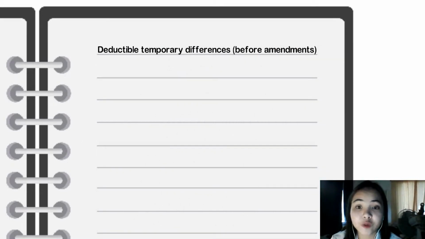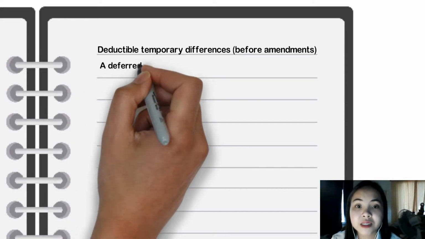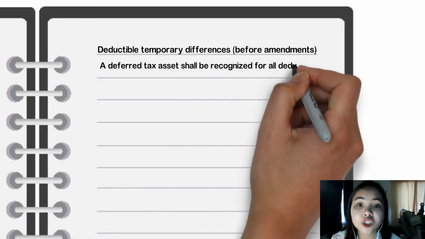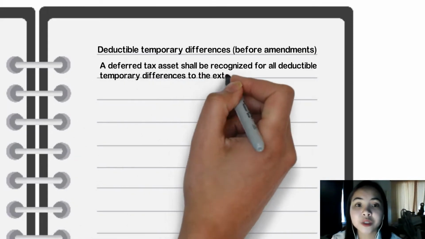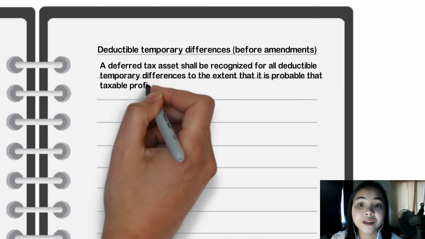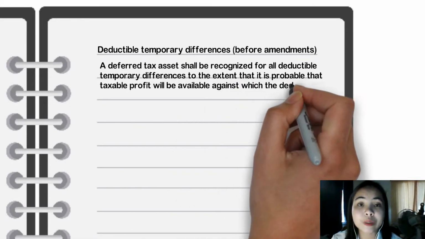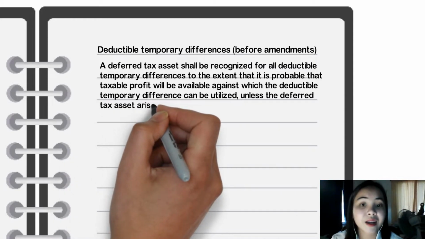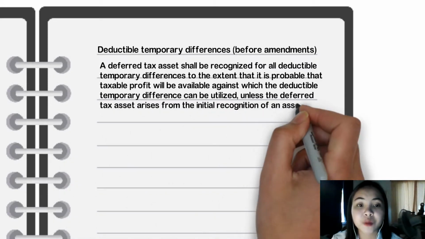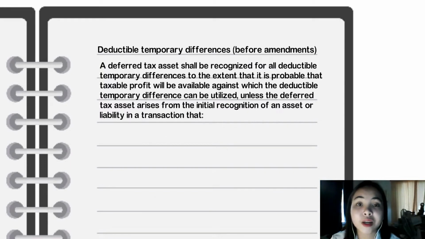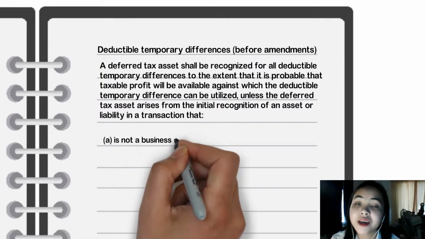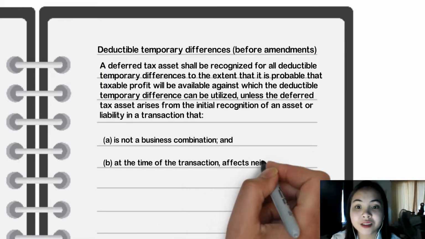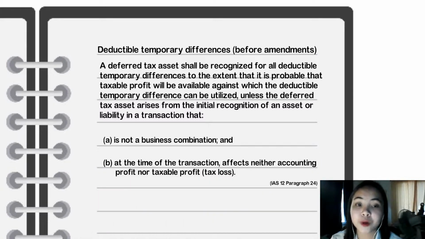Also, in paragraph 24, which is about the deductible temporary differences, before the amendments, it states that a deferred tax asset shall be recognized for all the deductible temporary differences to the extent that it is probable that the taxable profit will be available against which the deductible temporary difference can be utilized, unless the deferred tax asset arises from the initial recognition of an asset or liability in a transaction that is not a business combination and at the time of the transaction affects neither accounting profit nor taxable profit.